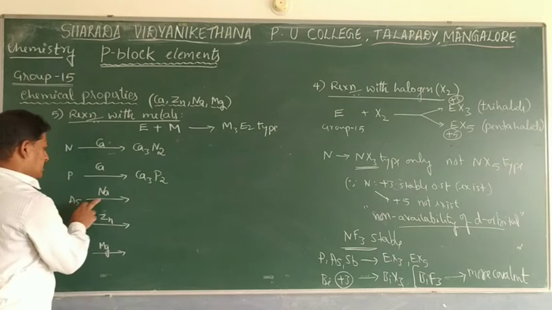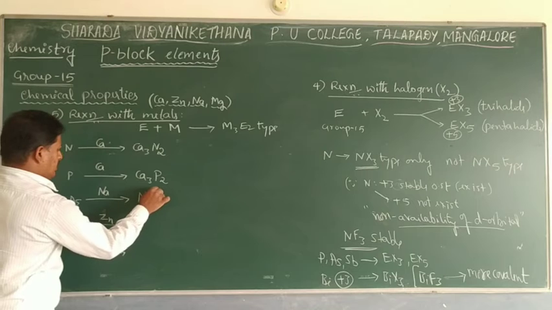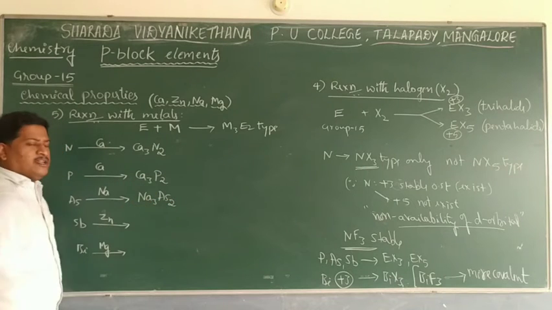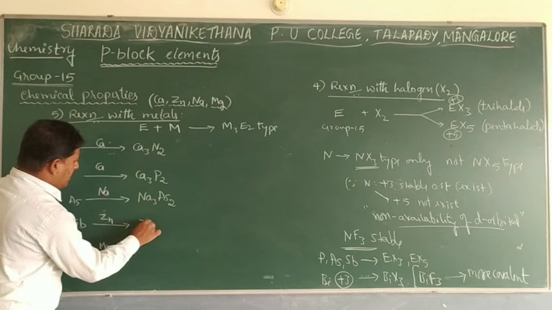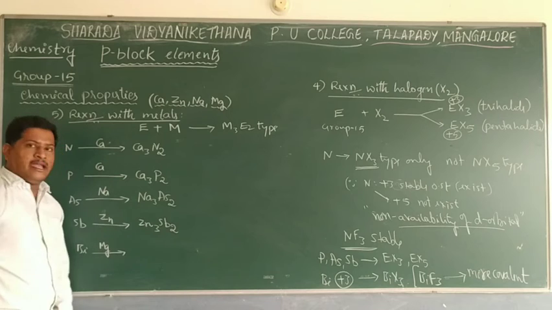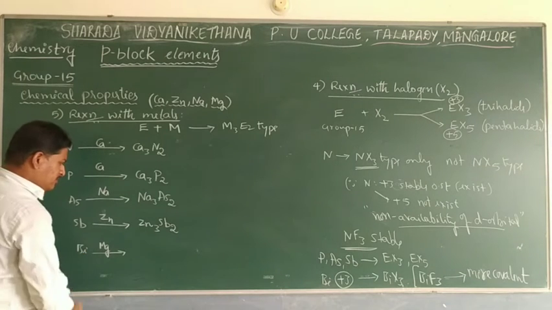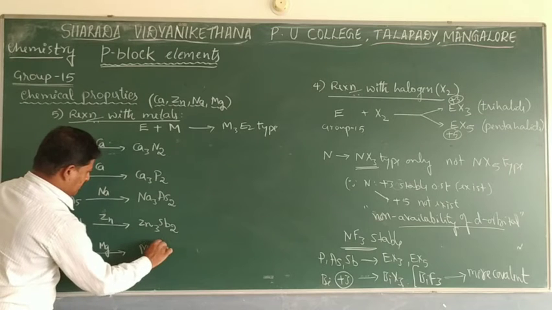Arsenic reacts with sodium to produce sodium arsenide, Na3As2. Antimony with zinc produces zinc antimonide, Zn3Sb2. And bismuth with magnesium produces magnesium bismuthide, Mg3Bi2.